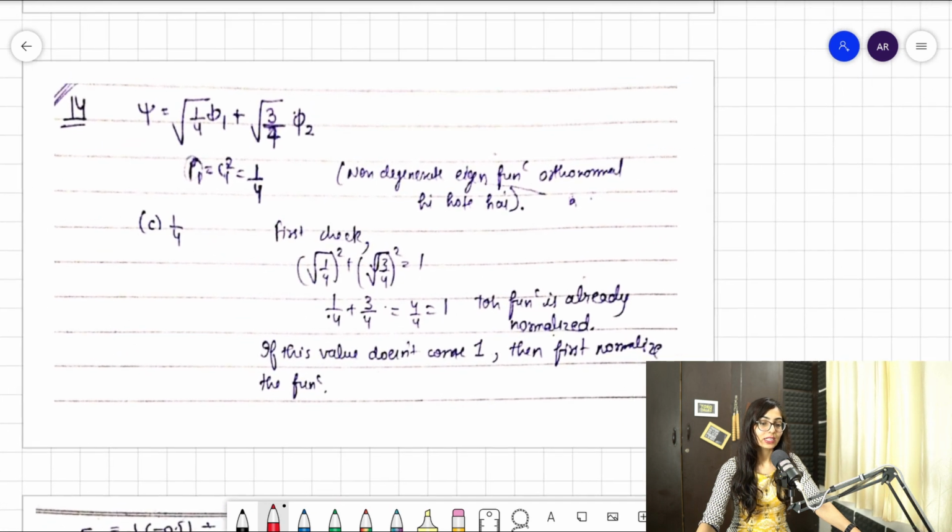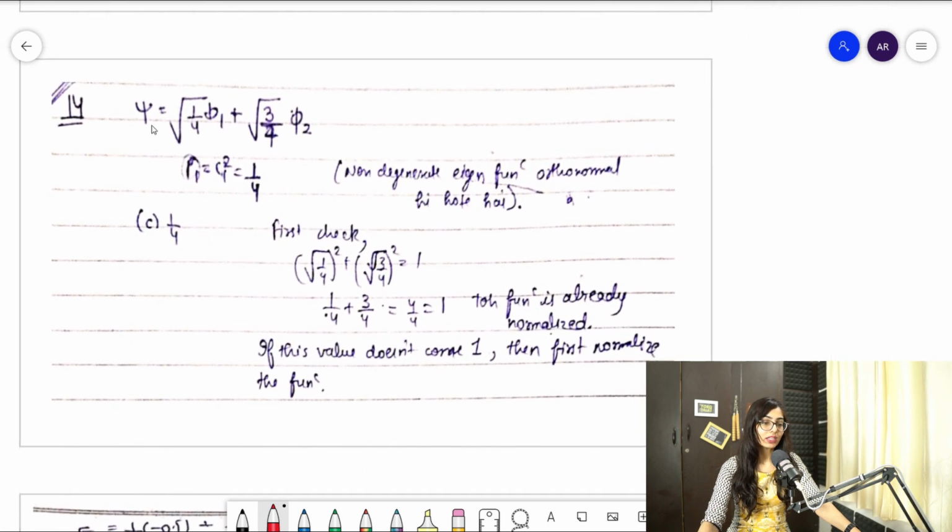So guys, this is the question, basically the wave function which is given, that this psi is equal to root 1 by 4 phi 1 plus root 3 by 4 phi 2. I'm sorry, guys, in that question it is root, and I forgot to write the root over there, clear. So it is root over there. So it is asked in the question, what is P1. P1 would be C1 square.